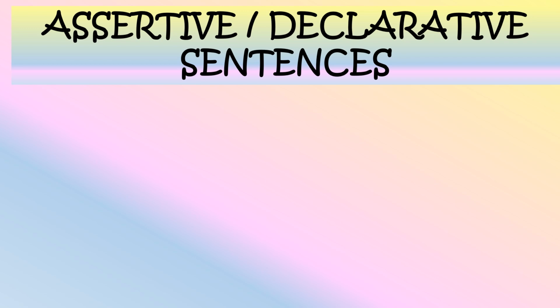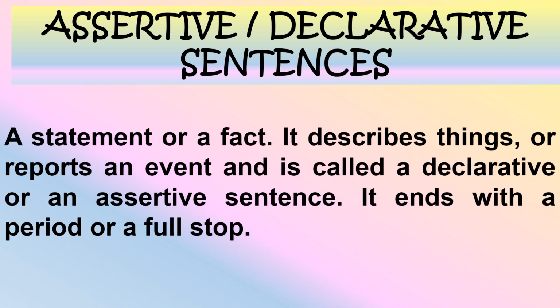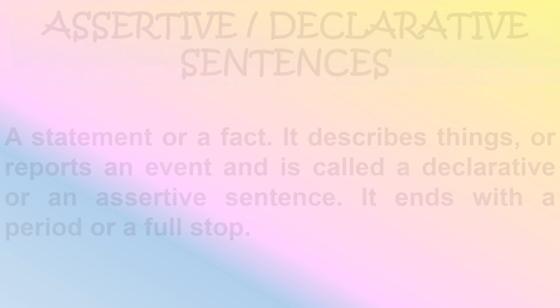Assertive or declarative sentences. They both mean the same. A statement or a fact. It describes things or reports an event and is called a declarative or an assertive sentence. It ends with a period or a full stop. Myra, can you read these sentences for me? Yes, ma'am.